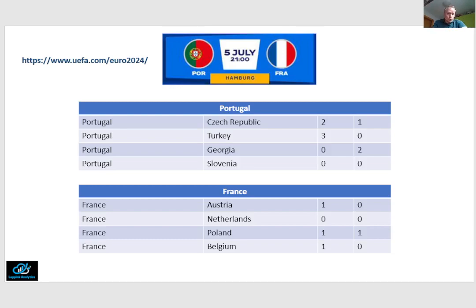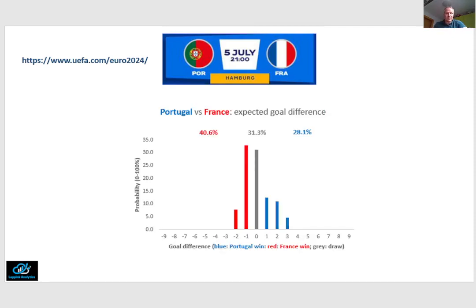But I do not use the 30 minutes additional time following a draw or any of the penalties. This is because, first of all, I am trying to predict the match outcome after the regular time. And for France, we see 2 narrow wins and 2 draws. So if we compare these teams using the same procedure as we did for Spain versus Germany, we find that